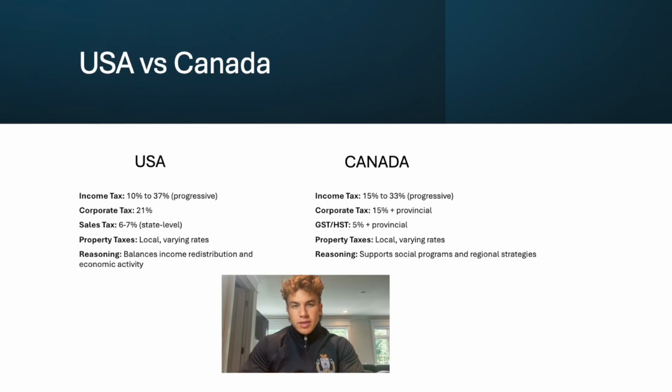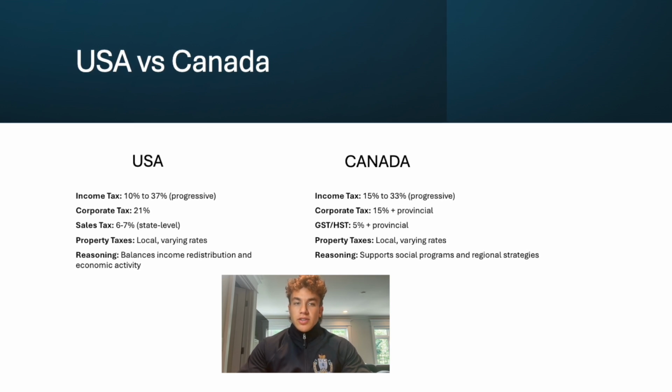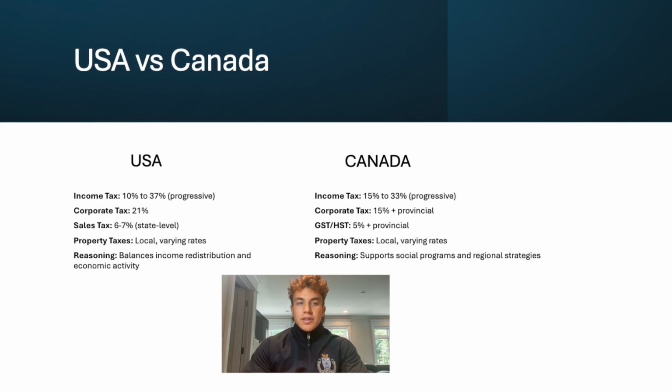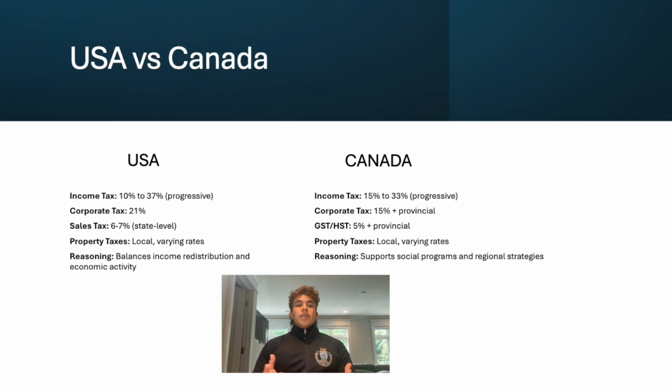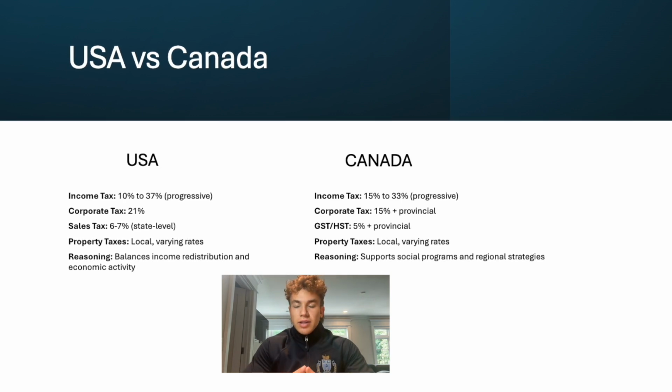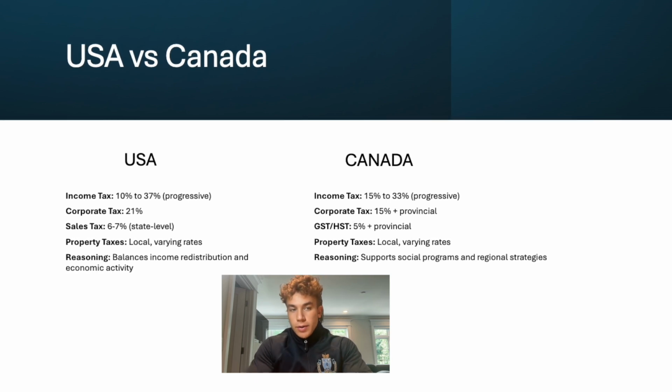USA has a federal income tax which is progressive, ranging from 10 to 37%. This means higher earners pay a larger percentage of their income in taxes. The corporate tax rate is a flat 21%, designed to be competitive to attract business investment. Sales tax varies by state, typically around 6 to 7%, reflecting the decentralized nature of the U.S. tax system. Property taxes are levied by local governments and vary widely. The reasoning behind the structure is to balance income redistribution with economic activity and autonomy.